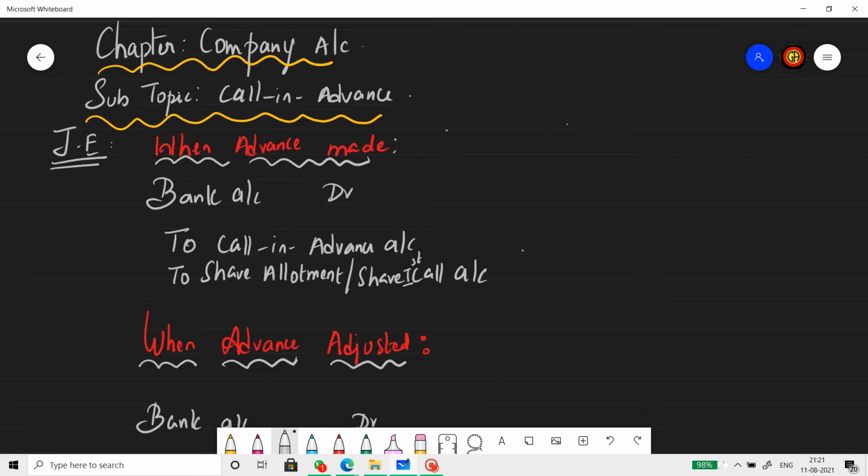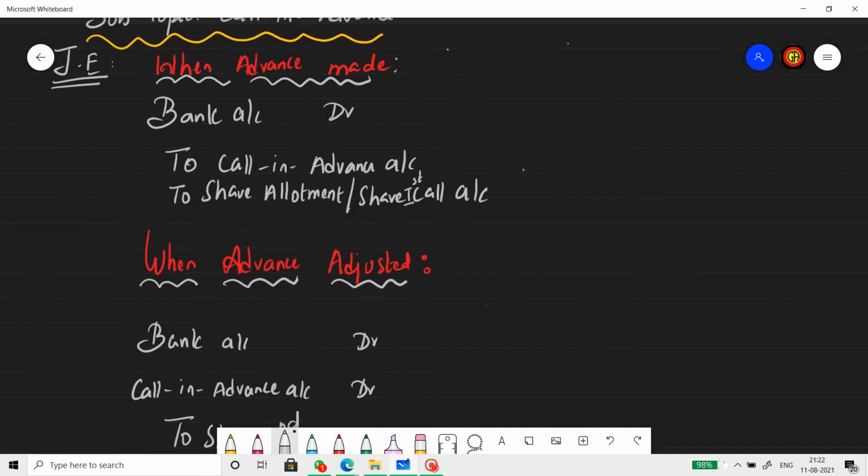So imagine if a party has paid second call money and final call money in the first call. So then share allotment will not come. It will be bank account debtor, calls in advance account debtor to share first call, to share second call and final call. So whatever advance he is making, that account is credited.